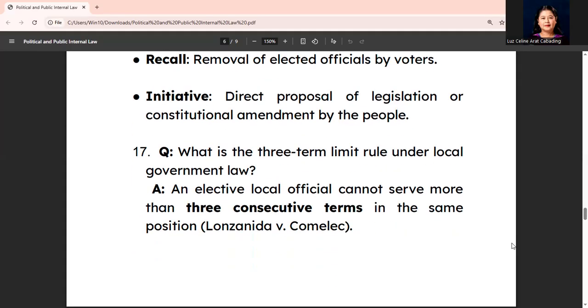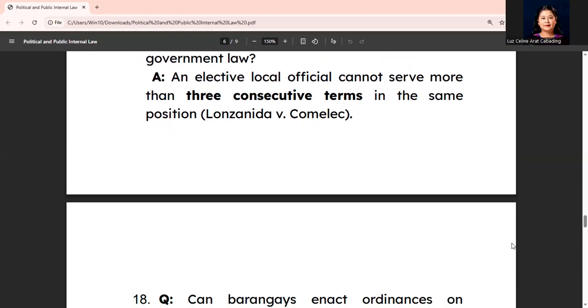Now, what is the three-term limit rule under local government law? Okay, this rule means an elective local official cannot serve more than 3 consecutive terms in the same position, and that's under the case of Lonsanida versus Comelec.